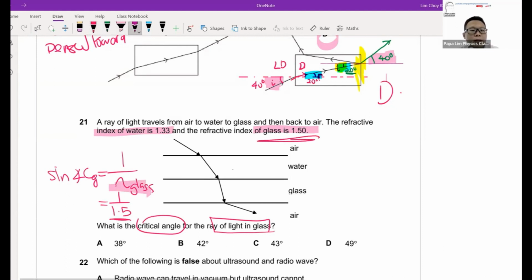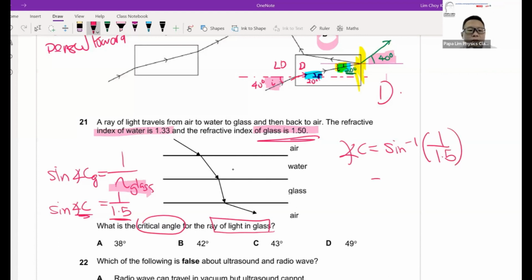So you look at the maths: this will be sine C, the critical angle I'm looking for. Angle C will be the inverse sine of 1 over 1.5. If you use a calculator, you'll find that the angle is about 42 degrees, 41.8 or something like that.